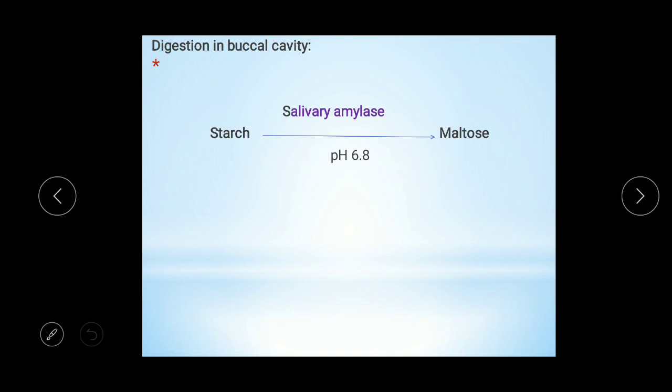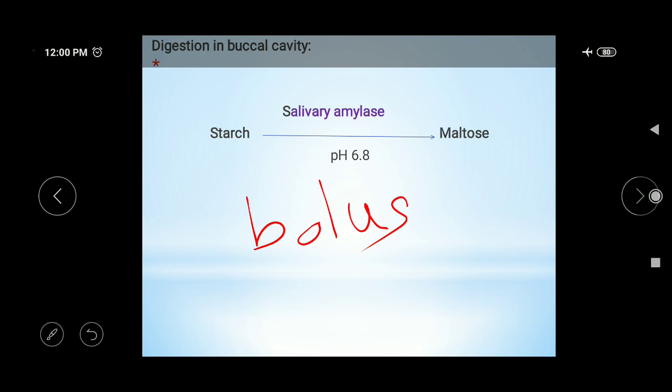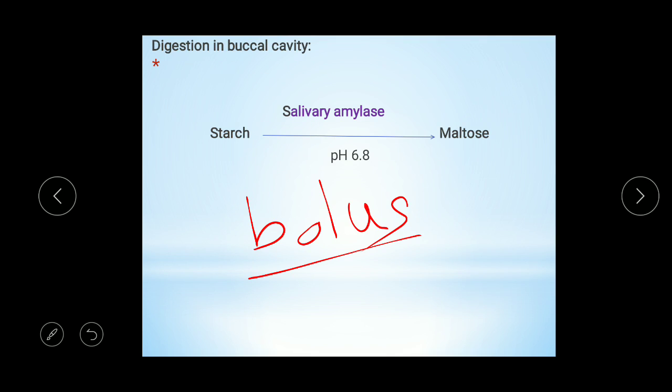digestion in the buccal cavity. Digestion in the buccal cavity means digestion in the mouth cavity or oral cavity. As we know, in the buccal cavity there are teeth, and with the help of teeth mechanical digestion takes place. Teeth convert food into small particles and form a bolus, and this type of digestion is called mechanical digestion, which takes place with the help of teeth in the oral cavity.